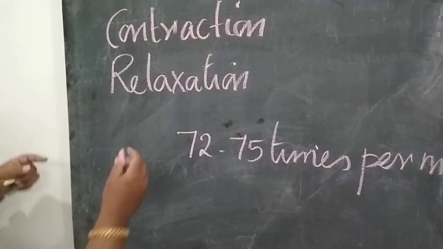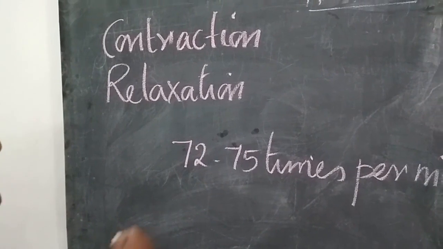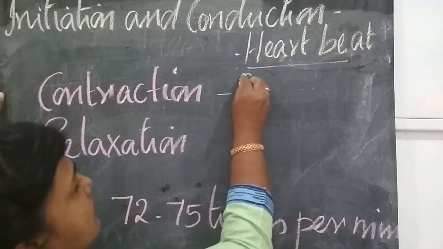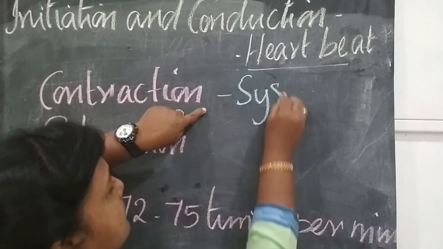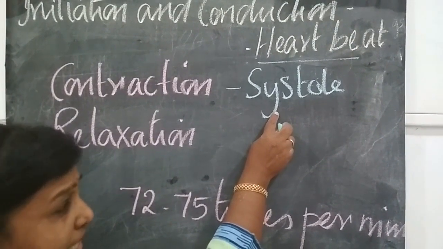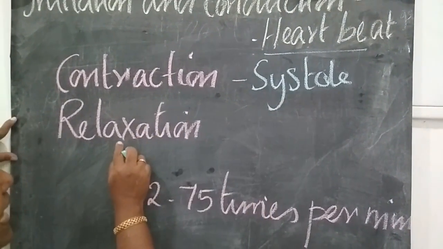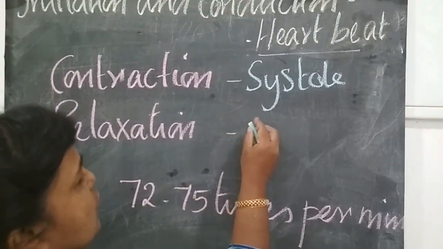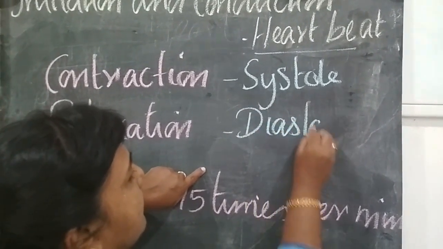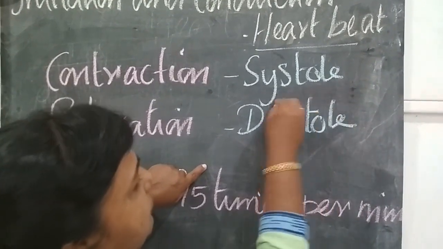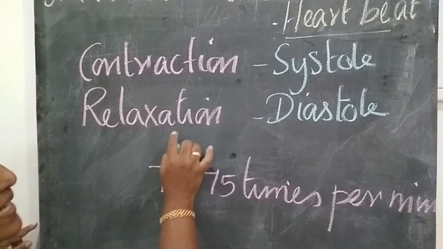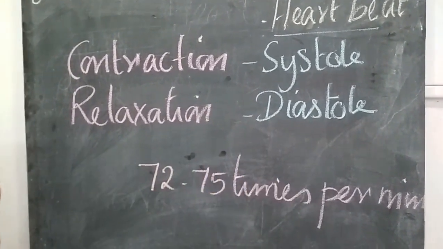Here, contraction is also said to be systole, and relaxation is said to be diastole.